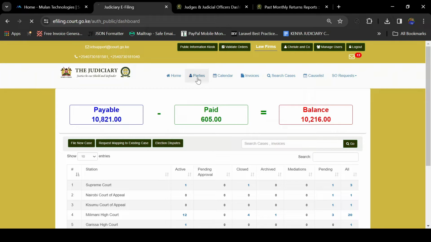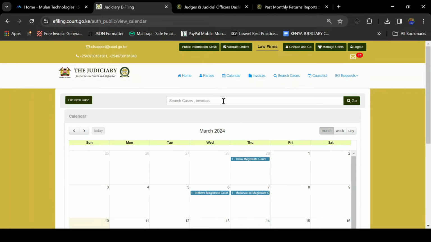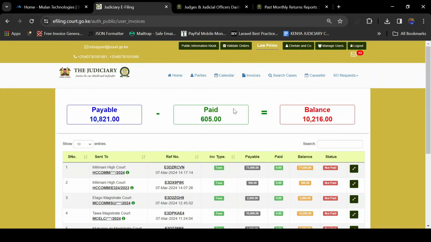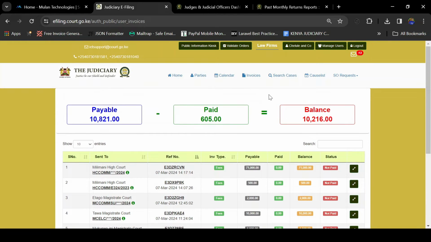For instance, there's a menu for parties. This menu is where you're going to see all the parties that you are representing. We also have a menu for calendar. The calendar menu simply shows you a diary of where you are supposed to be, which court station, as a law firm or as an advocate. You also have a menu for invoices. This one will give you a list of invoices for your law firm that have ever been generated to you, whereby you'll be able to see the court station, the payment reference number, the invoice type, the amount that is payable, how much fee you have paid, the balance, and the status of your invoice.